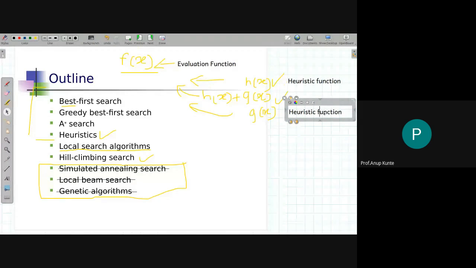The next function that we need to understand is the path cost function. g(x) is the path cost function. Do you remember the discussion of uniform cost search, UCS, under the uninformed search strategies? We said that it is one of the uninformed searches.